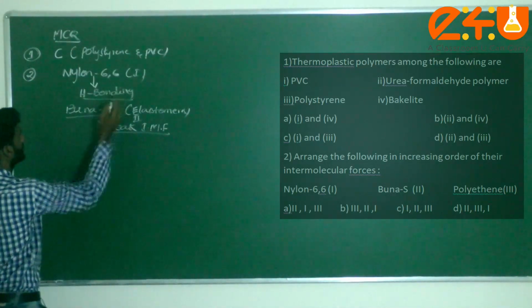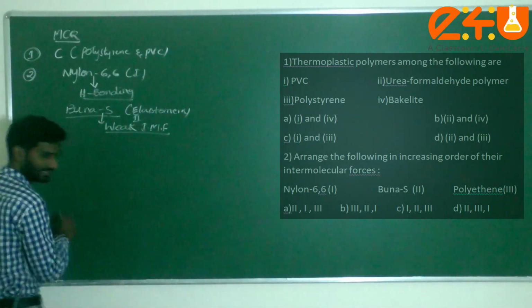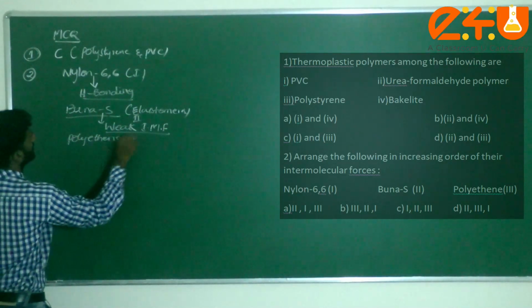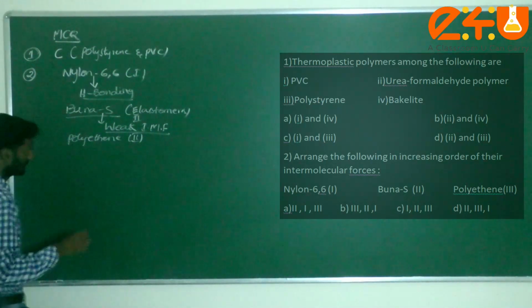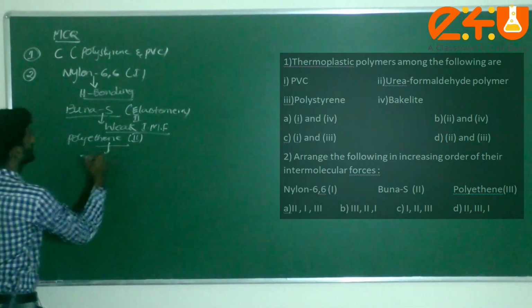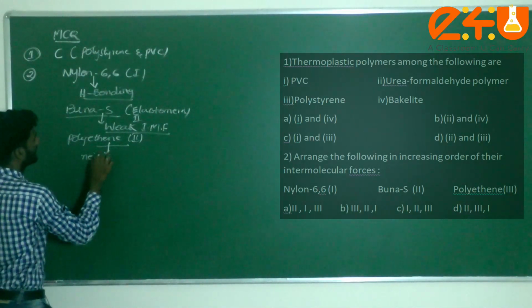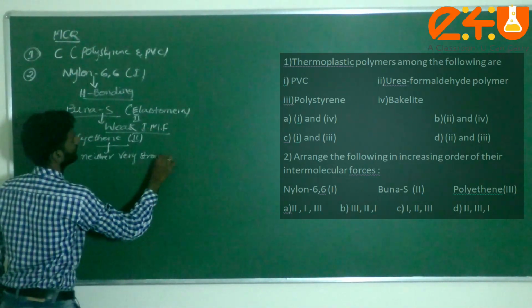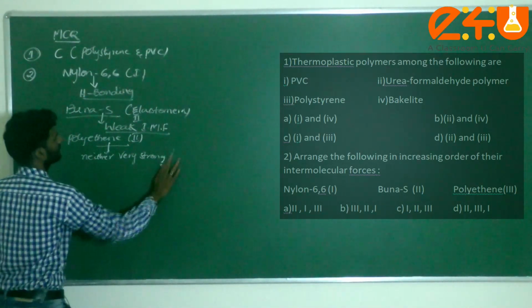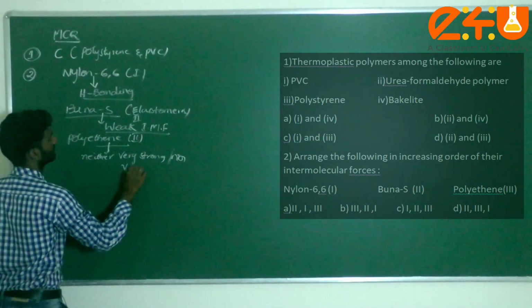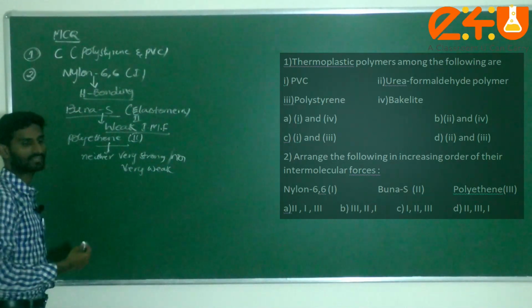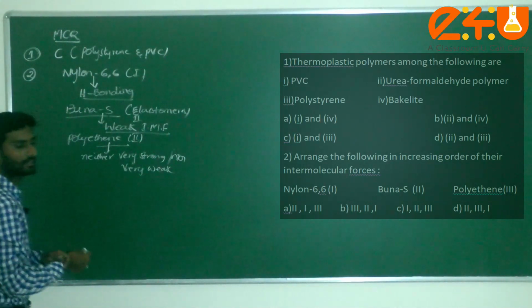Next one is polyethylene. In polyethylene, the intermolecular forces are neither very strong nor very weak. Now we have to arrange in increasing order of intermolecular forces.